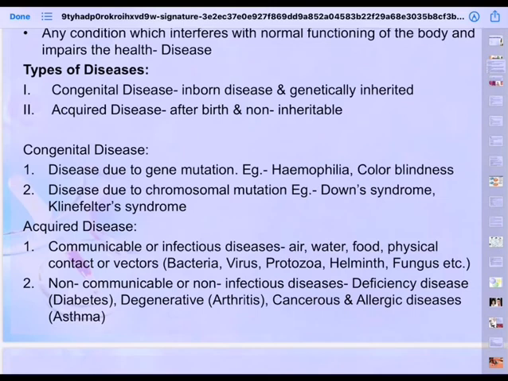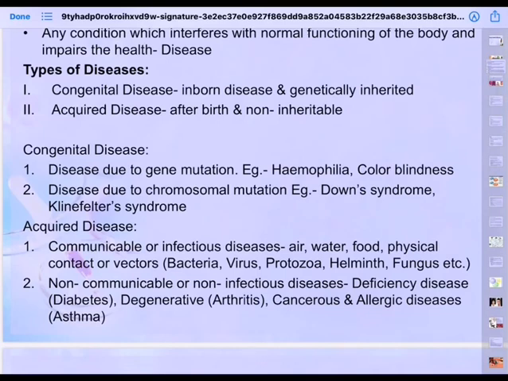And under non-communicable, there are two, deficiency diseases and degenerative diseases. Deficiency diseases are caused by deficiency of certain nutrients like vitamin A, vitamin B, minerals, all that, like scurvy, diabetes, etc. And degenerative, it is caused by malfunctioning of some important organs like heart attack, improper functioning of heart.